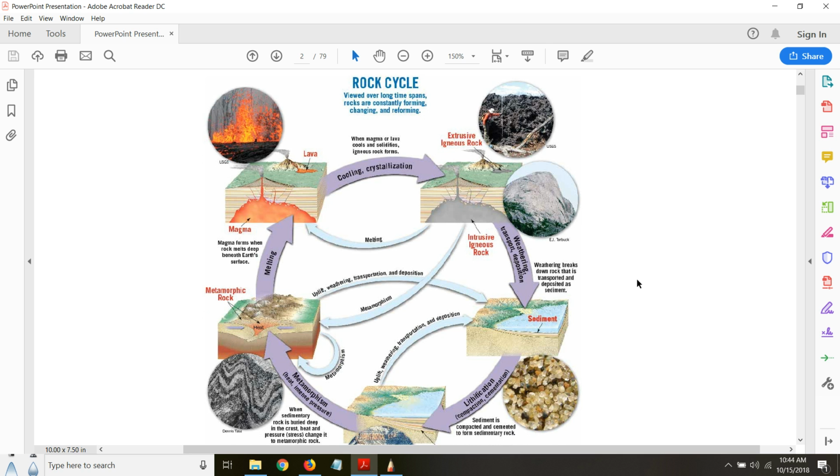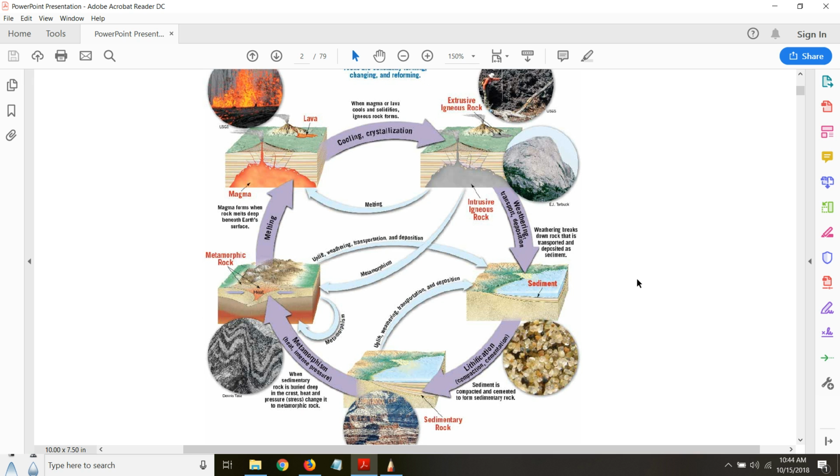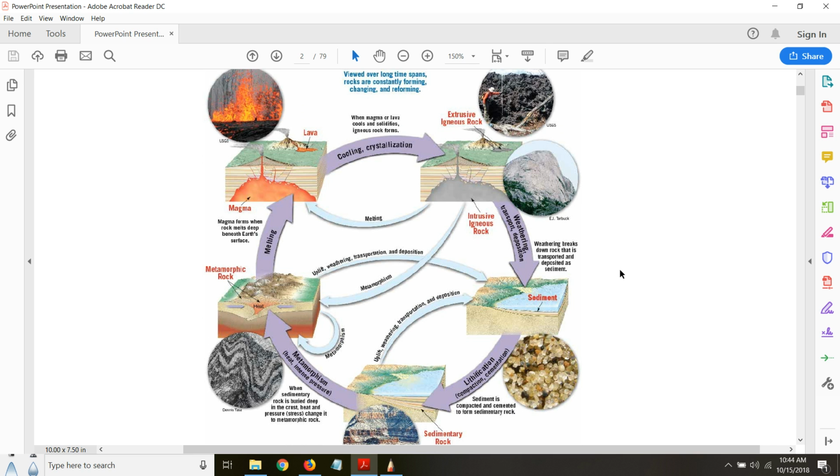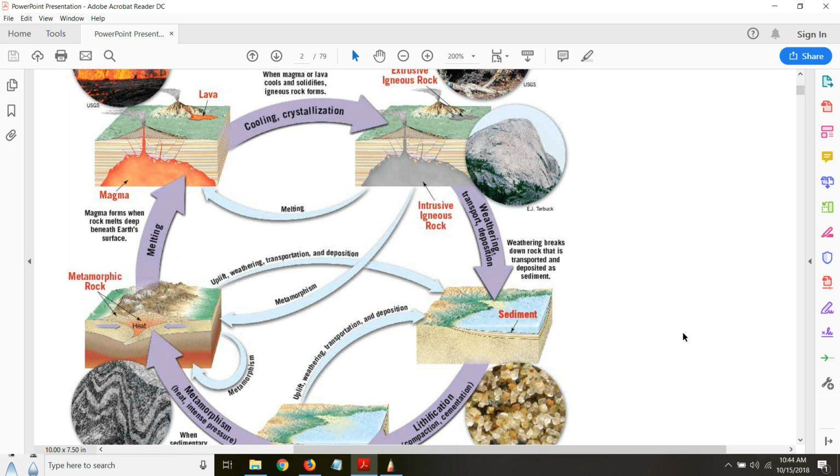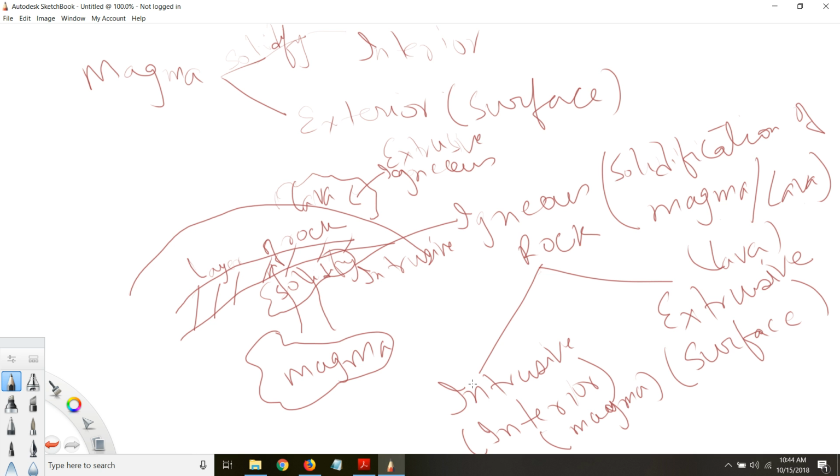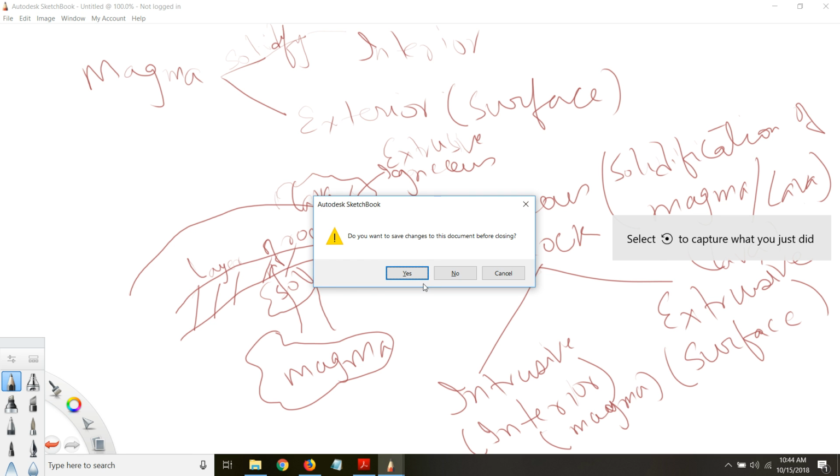Okay, so now the next major process of transformation in the rock cycle is called weathering. Weathering is the process where a large piece of rock is broken down into smaller pieces, and those smaller pieces are called sediments. So weathering, as it is defined here, breaks down rock that is transported and deposited as sediment. So here I will just write it down.